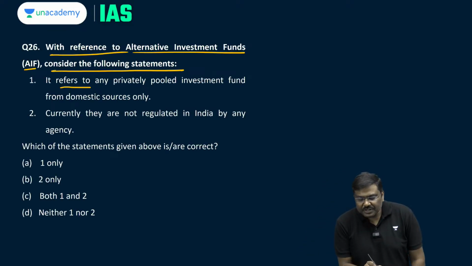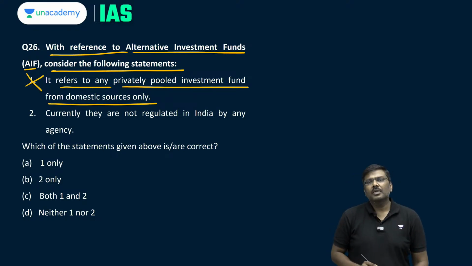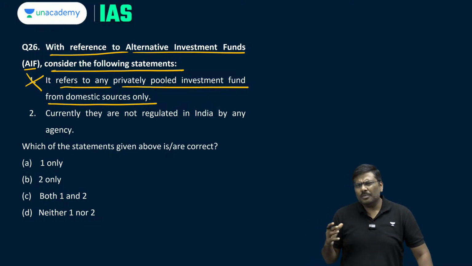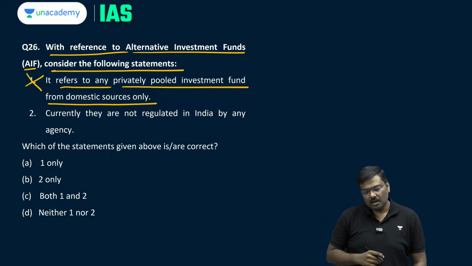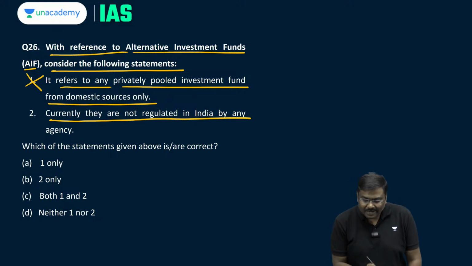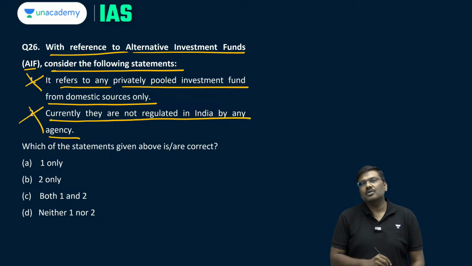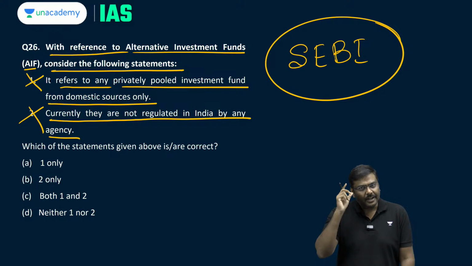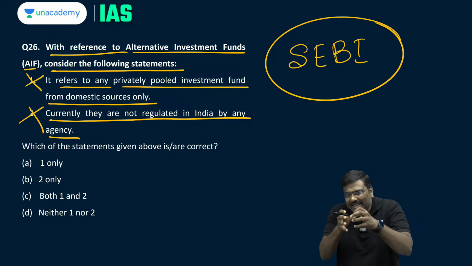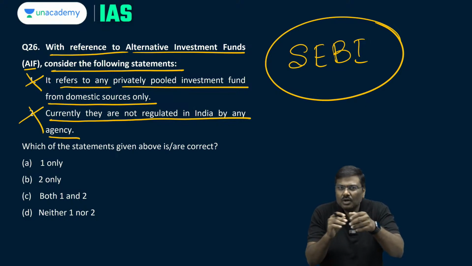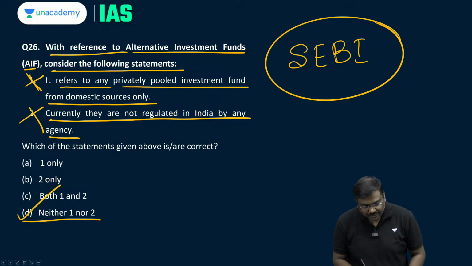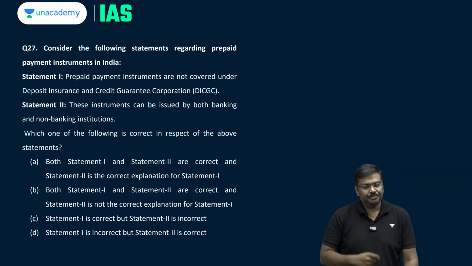Now, statement 1: it refers to any privately pooled investment fund from domestic sources only. Statement 1 is wrong. Why? Can the funding come only from the domestic market? No, it can come from the foreign market as well. Statement 2: currently, they are not regulated in India by any agency. This statement is also wrong. The AIFs come under the regulation of Securities Exchange Board of India, and the SEBI guidelines divide the AIFs into 3 categories, category 1, 2 and category 3. So, both the statements are wrong. Right option for question number 26 will be option D, neither 1 nor 2.